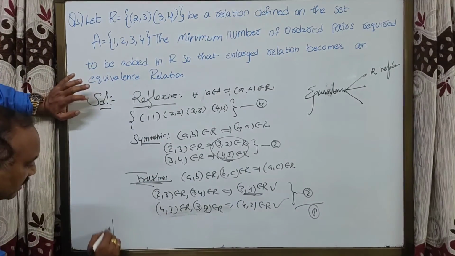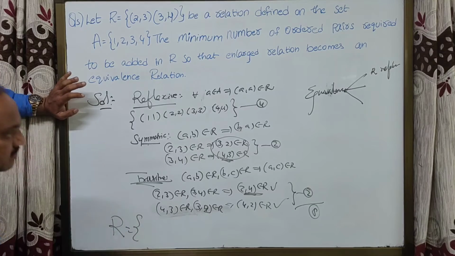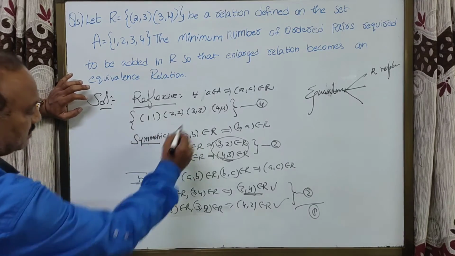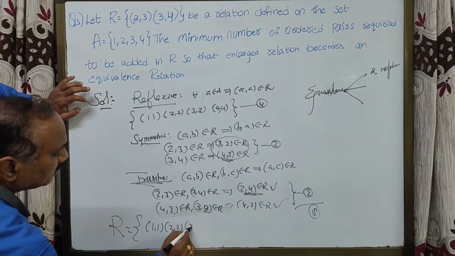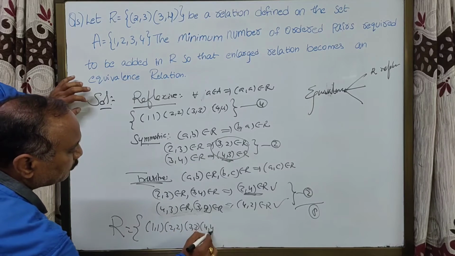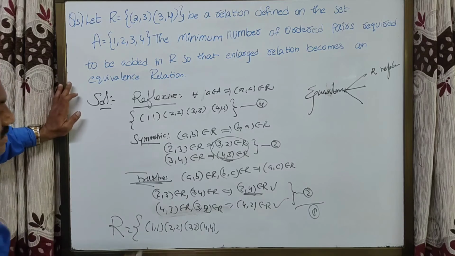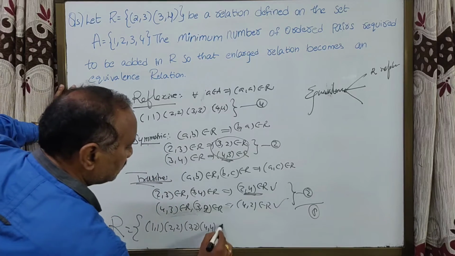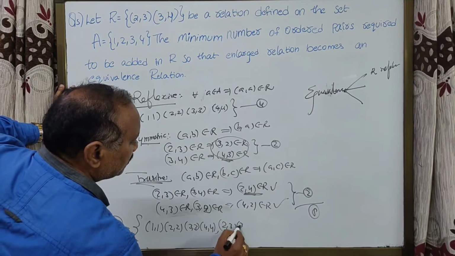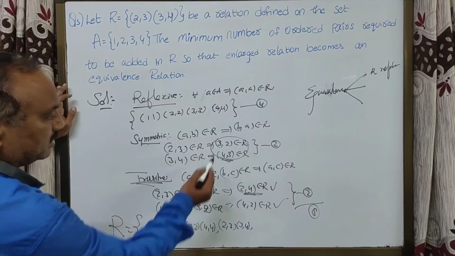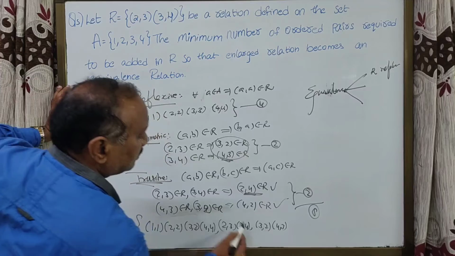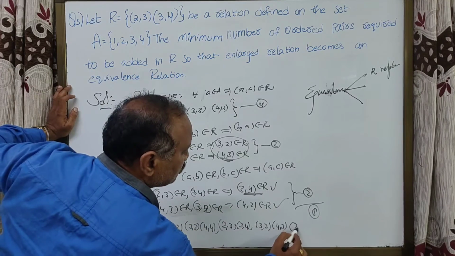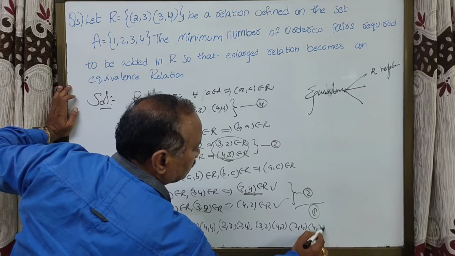Now to get R as an equivalence relation, first are 1 1, 2 2, 3 3, 4 4. Next these two elements are given, 2 3 and 3 4. Now we add 3 2, 4 3, and now 2 4 and 4 2.